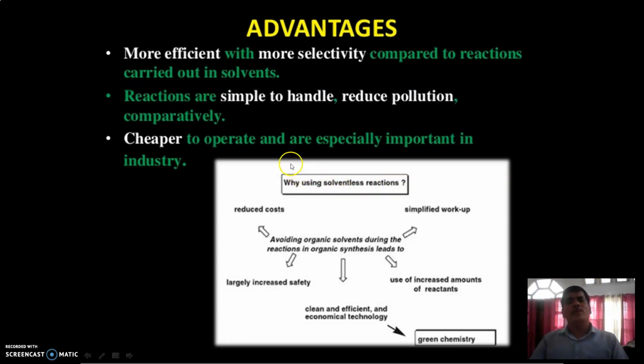These are the advantages of solid state reactions if we carry out the reaction solvent-free. These reactions are more efficient with more selectivity compared to reactions carried out in solvents. Secondly, reactions are simple to handle. They reduce pollution comparatively. They are cheaper to operate, and they are especially important in industry.